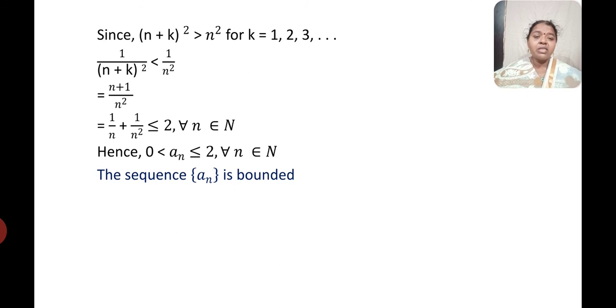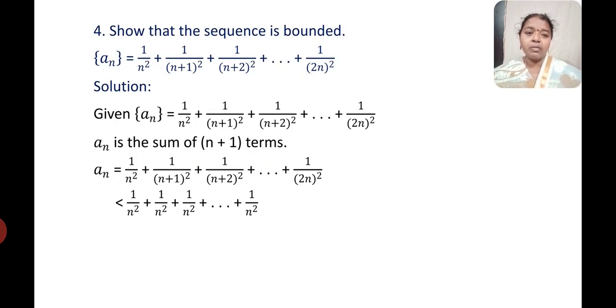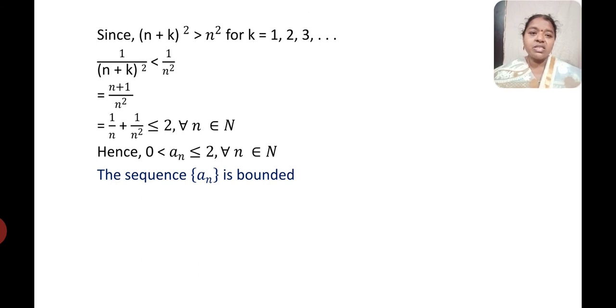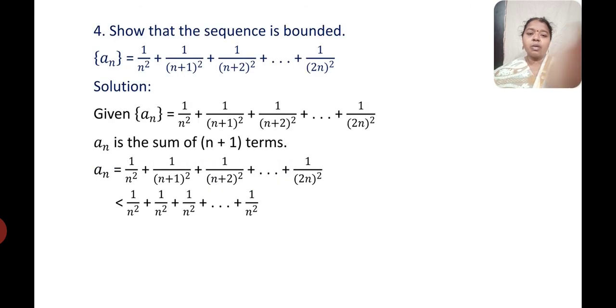Since n plus k whole square is greater than n square for all k equal to 1, 2, 3, when I take its reciprocal, I get 1 by n plus k whole square is less than 1 by n square. So this is equal to 1 by n plus 1 by n square, which is less than or equal to 2 for all n belongs to N. Hence, the values combined together give me 0 less than a_n less than or equal to 2 for all n belongs to N. Therefore, the sequence a_n is bounded.